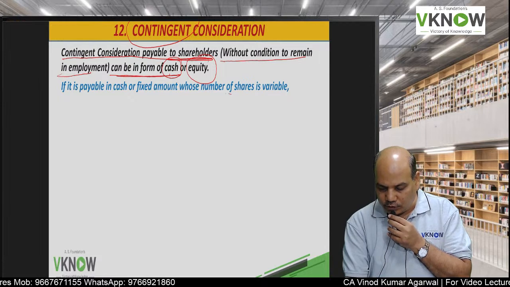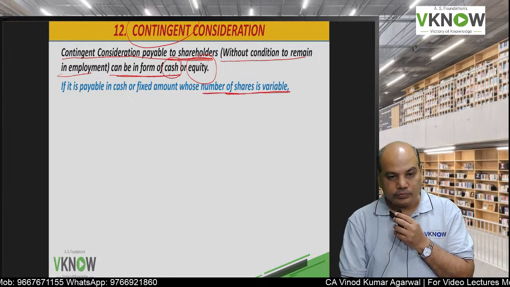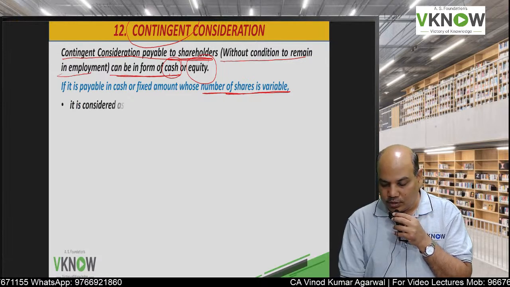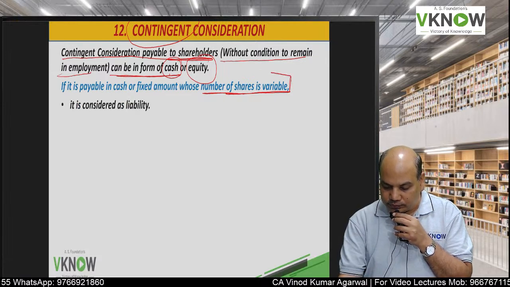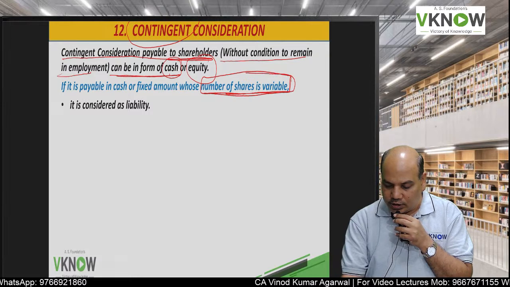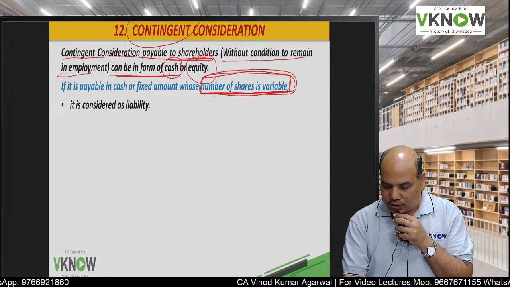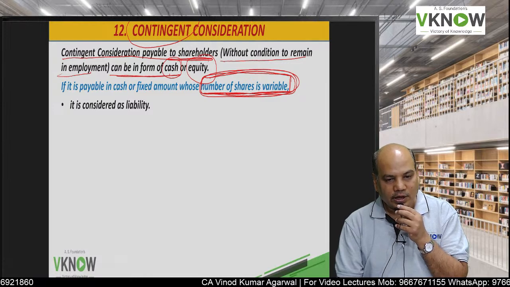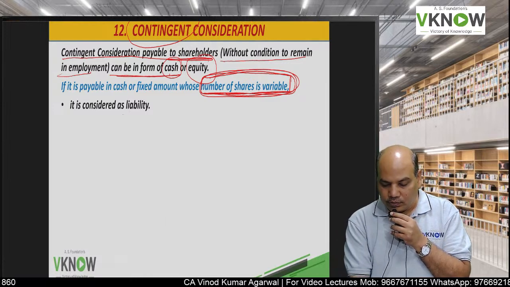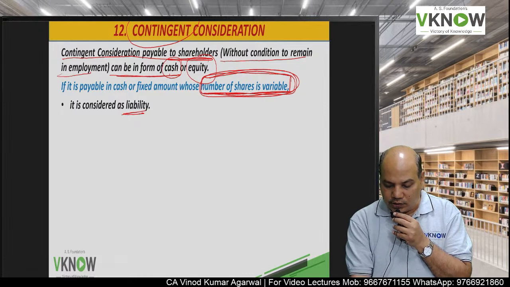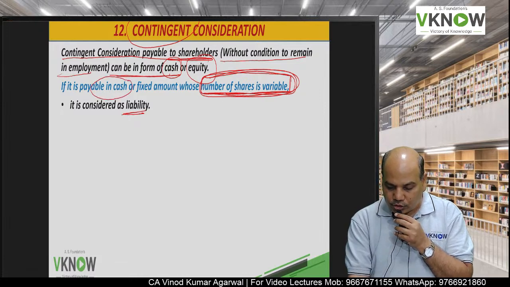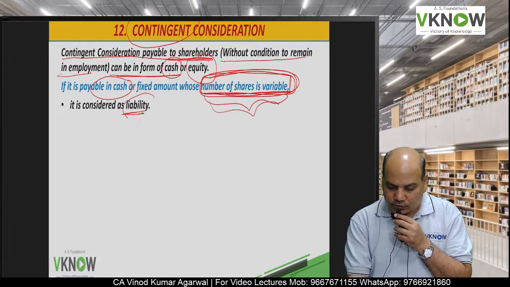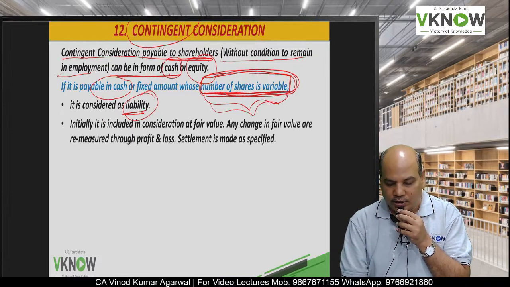Now the question is, what about number of shares? Number of shares can be fixed or variable. If number of shares is variable, you have studied in the standard on financial instruments, Ind AS 32, that it is a liability. So if the contingent consideration is payable in cash or payable in a variable number of shares, it will be treated as a liability.